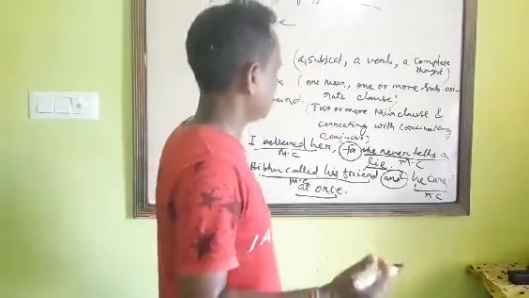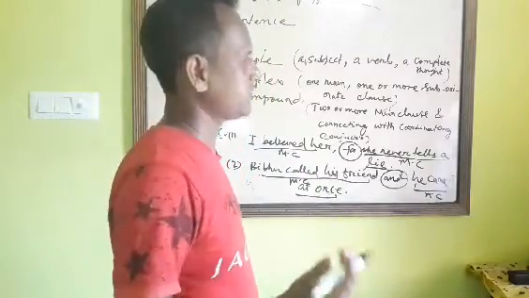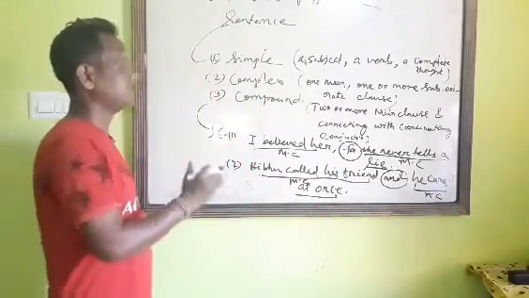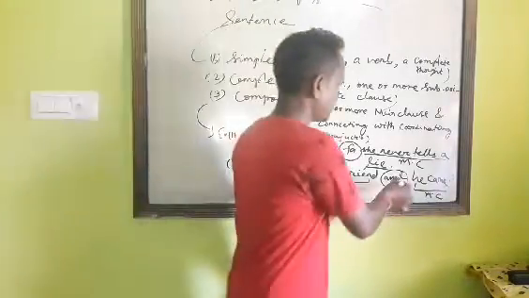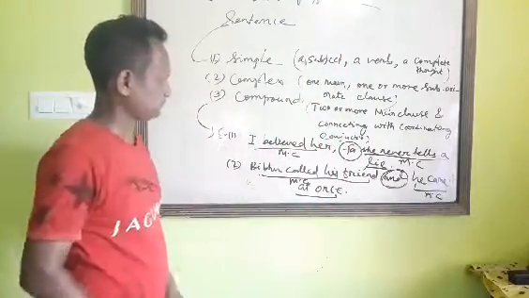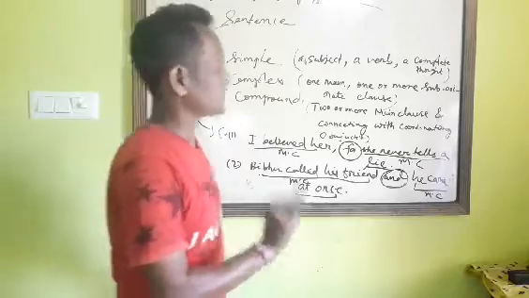They stand independently and are connected with the coordinating conjunction and, so this is called a compound sentence.